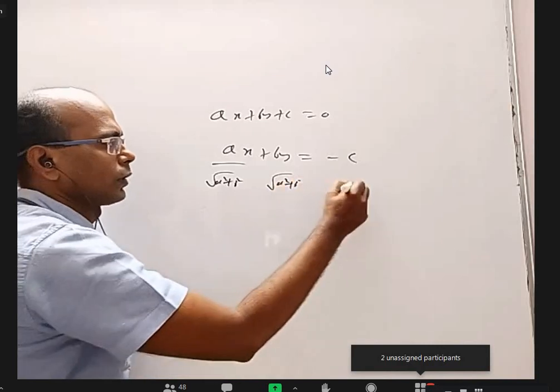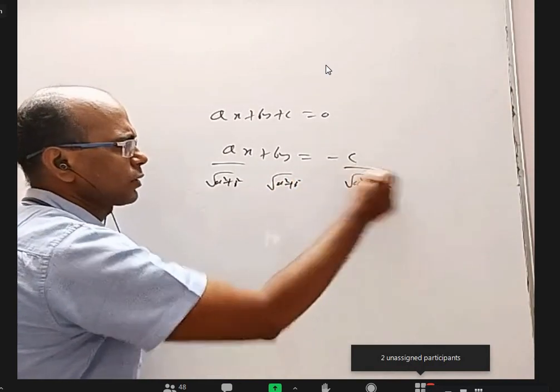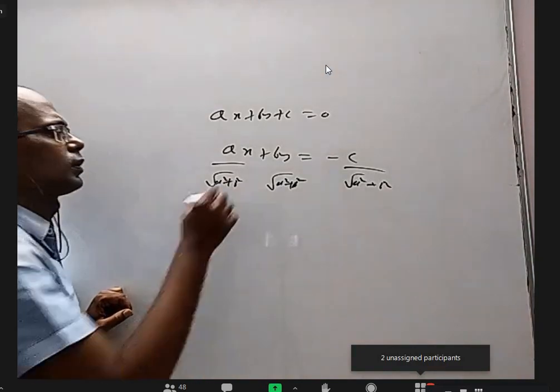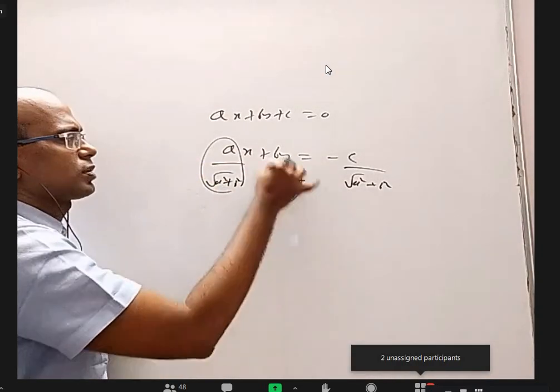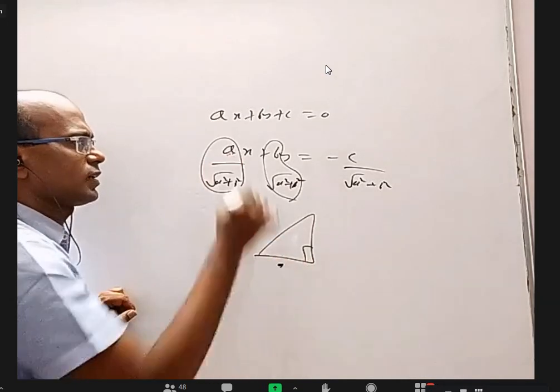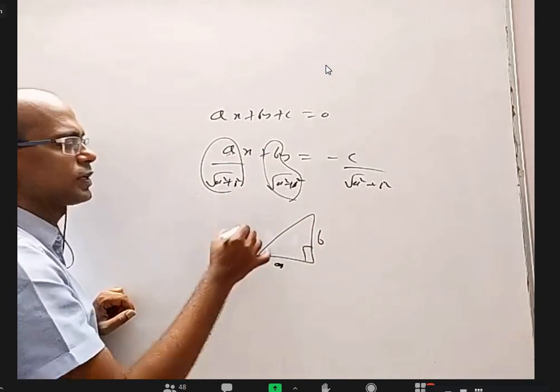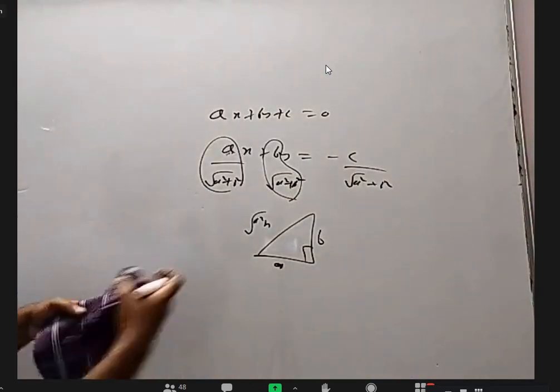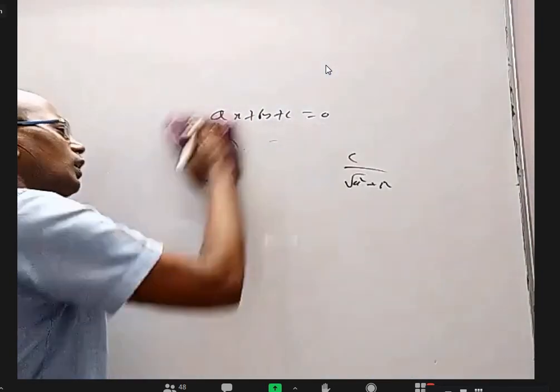Why do you divide with root a square plus b square? To get cos alpha, sin alpha. We want to write this as cos and this as sin. So we are looking for a triangle where this is the adjacent side and this is the opposite side. Obviously the hypotenuse is root a square plus b square, so we divide by that, right? This concept will be used in at least 4 or 5 other places, in complex numbers in second year and all that also.